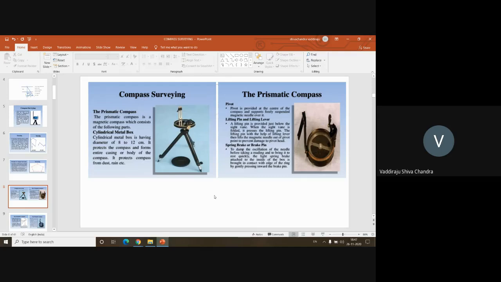So there are two types of compasses which you might already know: the prismatic compass and the surveyor's compass. You can see on the right side, it's a prismatic compass. You have a circular ring in a circular box. In that circular box, you again have a circular ring, and you have a needle attached to both sides of the circular ring. There will be graduations on the circular ring from 0 to 360, but they will be engraved in a reverse fashion.